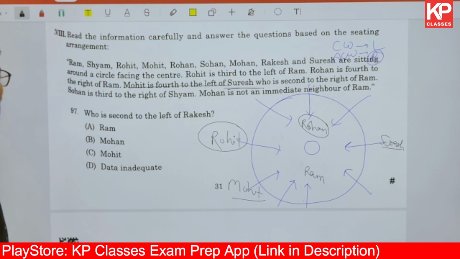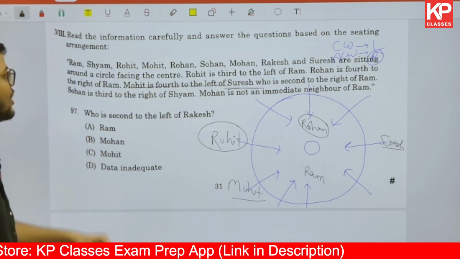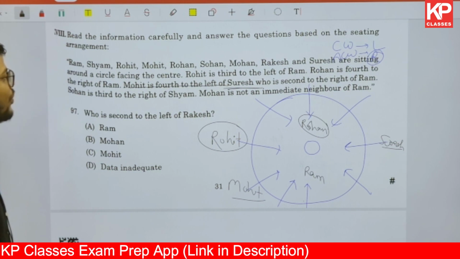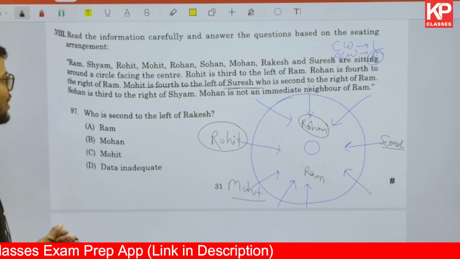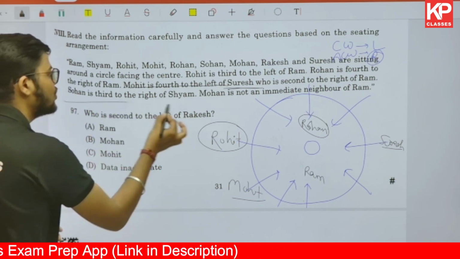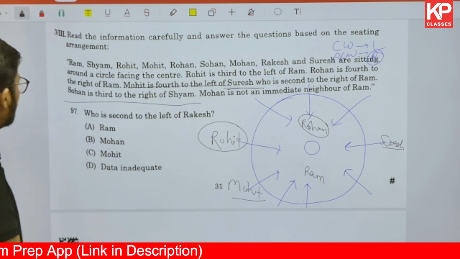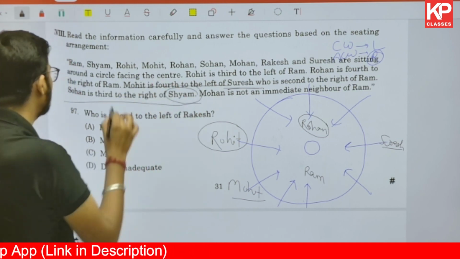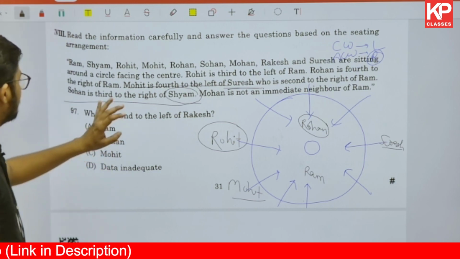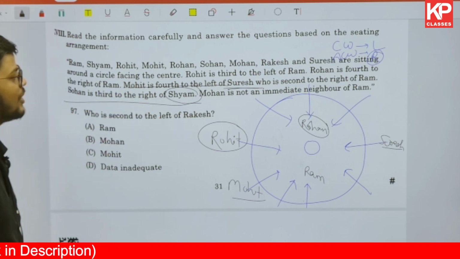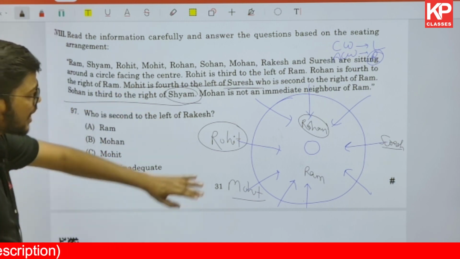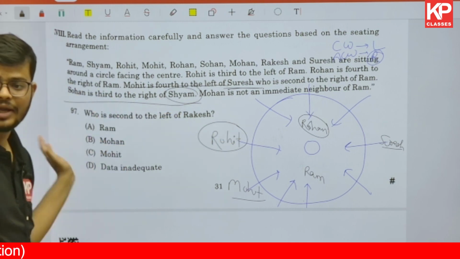We have done that. Now it says Sohan is third to the right of Syam. Now we don't know where Syam is. Mohan is not an immediate right neighbor. Sohan is third to the right of Syam. So we need to establish Syam and then Sohan, and Sohan should be third to the right of Syam. You know that it will be checked in the anti-clockwise manner.